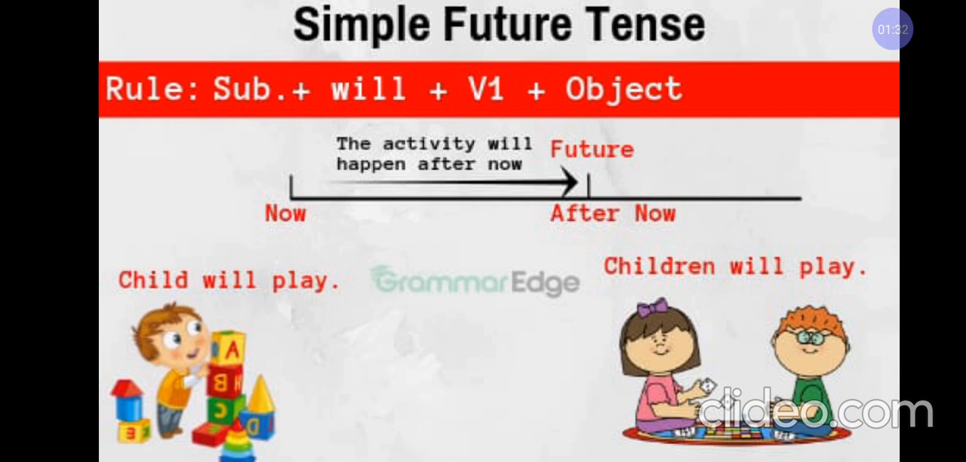See, in this picture, on the left hand side, it is written a child will play. So the activity has not yet started. It is about to start after some time. So will is used with the singular subject. And here on the right hand side, will is also used with the plural subject, with the first form of verb in both the sentences. So the rule will become subject plus will/shall plus first form of the verb with object.